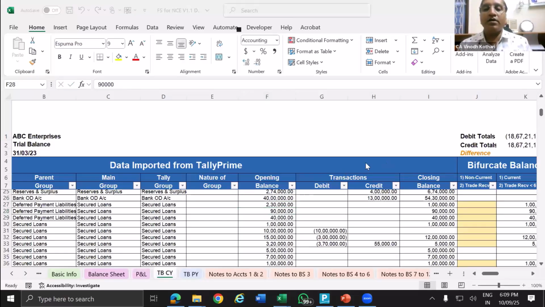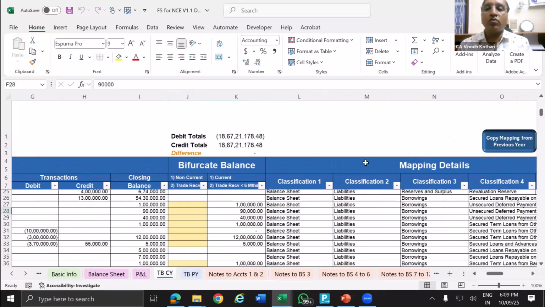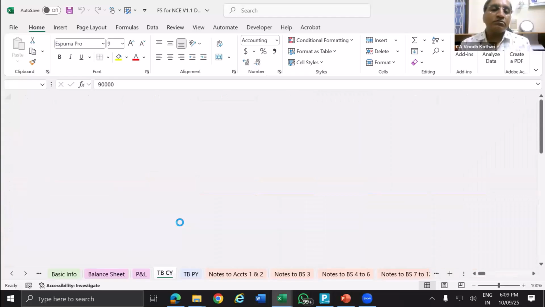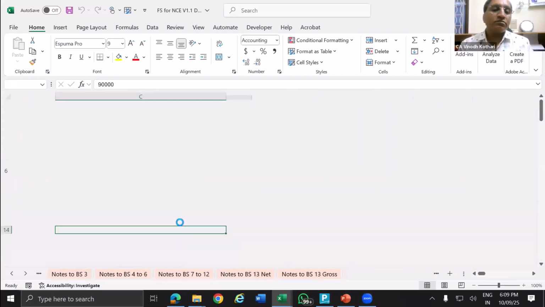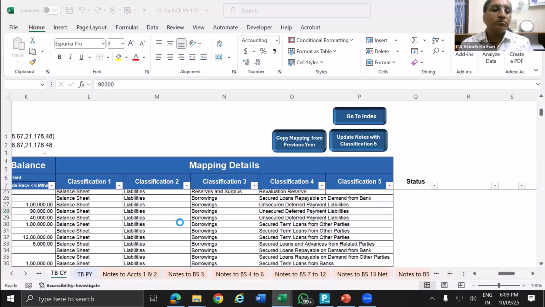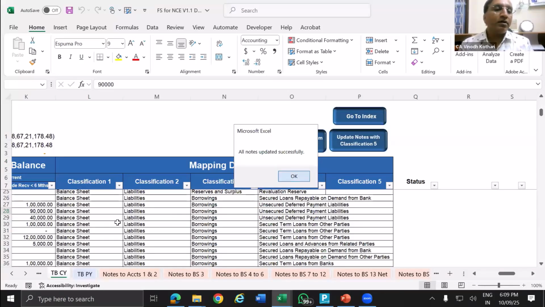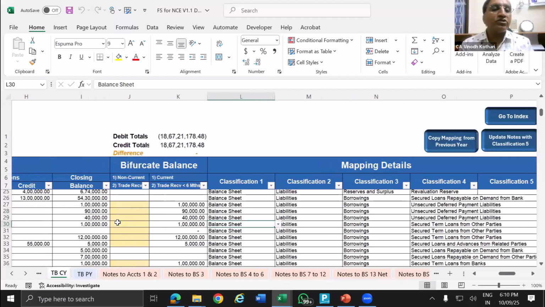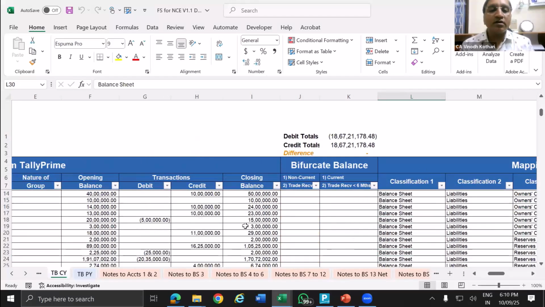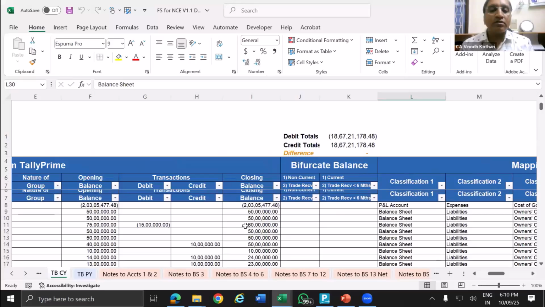Yes. And is there any difference? No. Then update to classification. Okay, done. Yes, you can make this amount change. Now we will go and check whether that is the same or not.